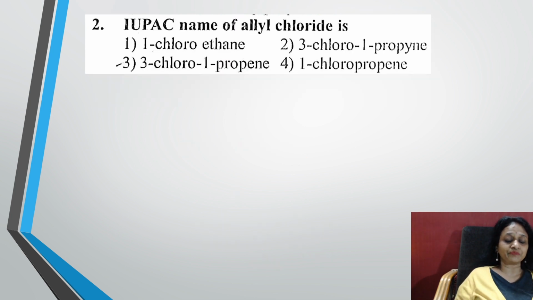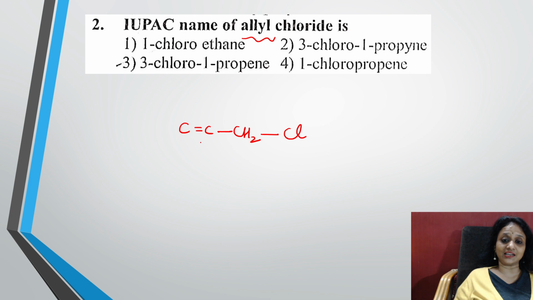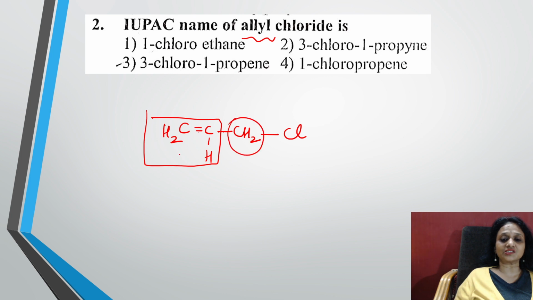Now let us go to the next question. IUPAC name of allyl chloride is. Okay, allyl. Whenever they say allyl compound, remember, students, allyl is a halogen attached to a CH2 group, and this CH2 group is attached to a C double bond C. Allyl is always a halogen attached to a CH2, then attached to a C double bond C. Now fill the hydrogens here. To this carbon fill 1, 2, 3 and 1 hydrogen here. Done.